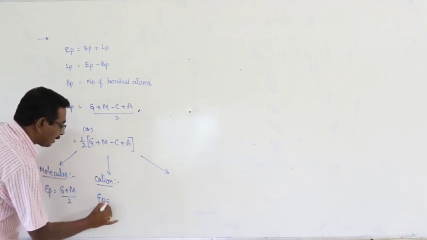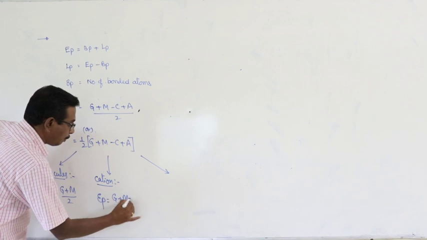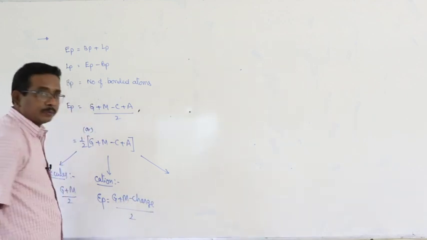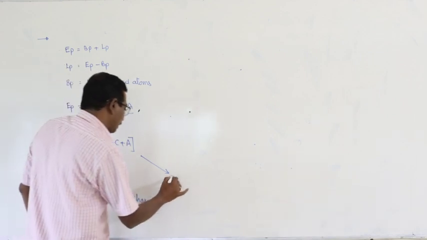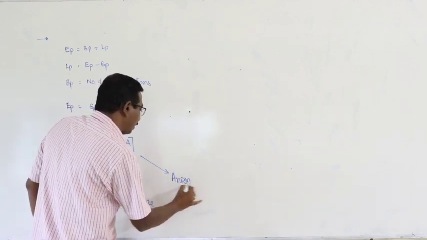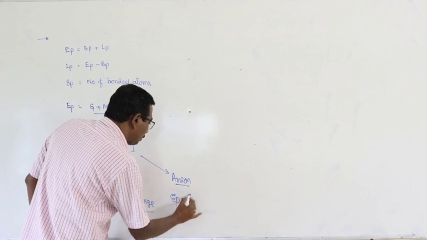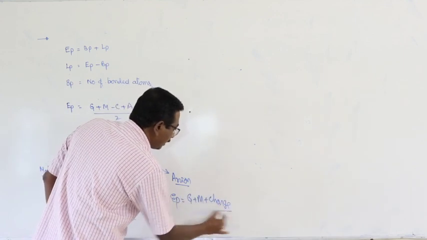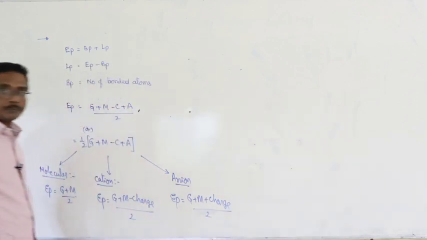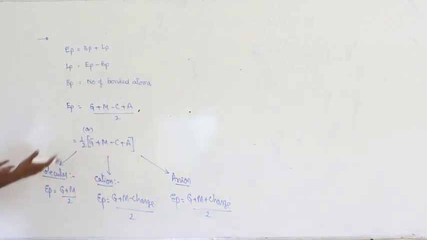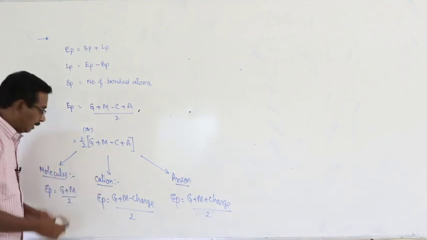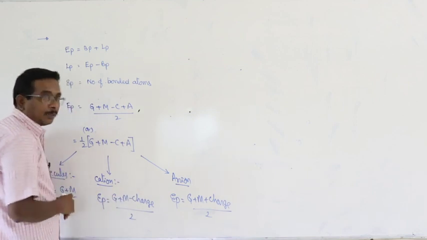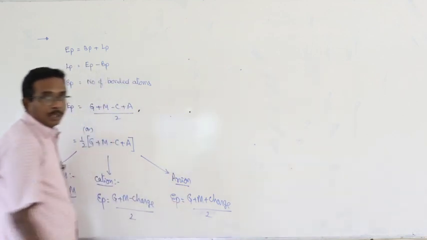Here, number of electron pairs is equal to (G plus M minus charge of cation) by 2. Next, in case of anion, number of electron pairs is equal to (G plus M plus charge of anion) by 2. Based on the situation, you have to use the formula: in case of molecules, this formula; in case of cation, this formula; in case of anion, this formula.